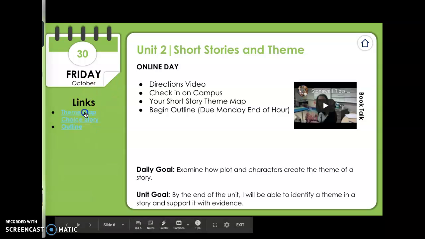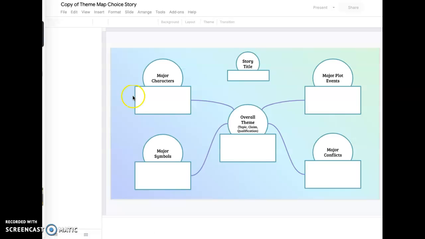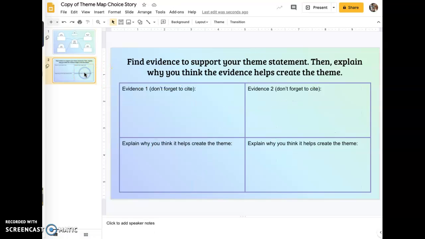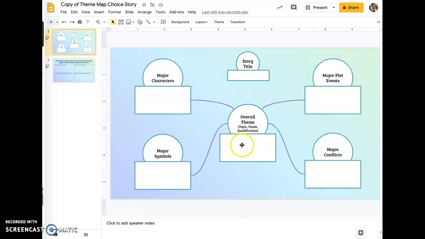To do this, the first thing you're going to do is a theme map. You'll click this and open it up, just like you have been in the past, and it'll bring up the theme map that you are used to seeing. Then, just like yesterday, you need to put in evidence from your story that helps support the theme that you created on this page.